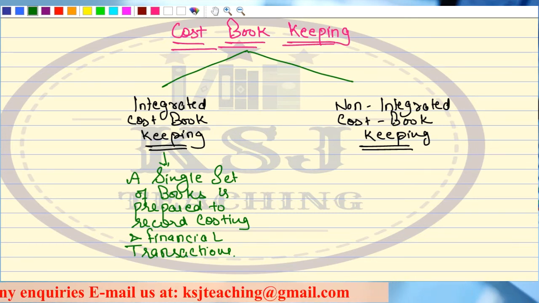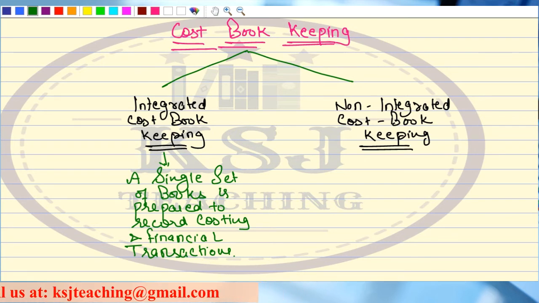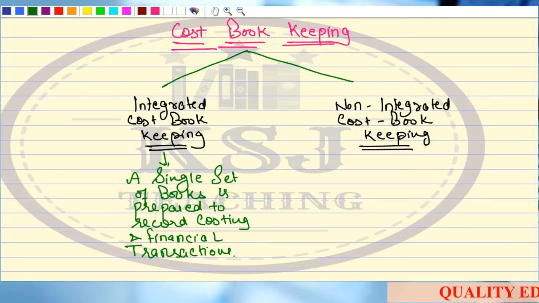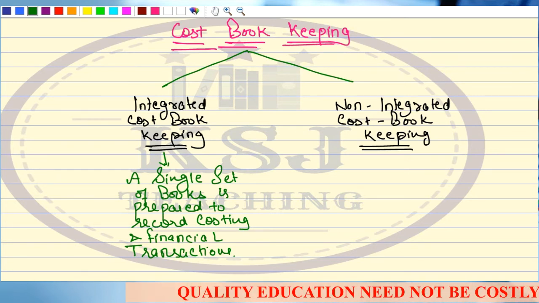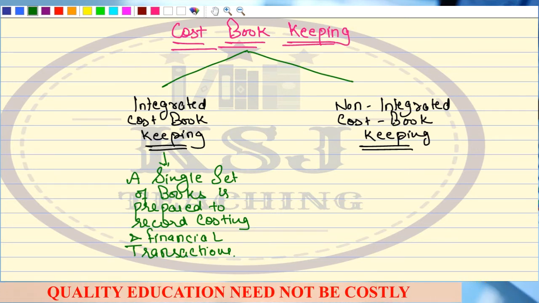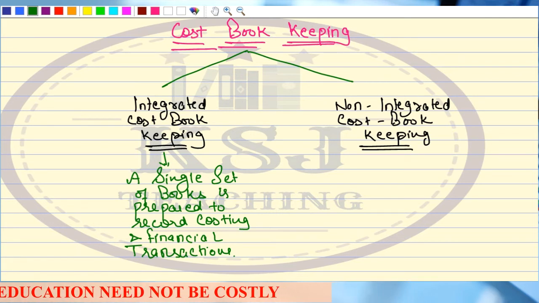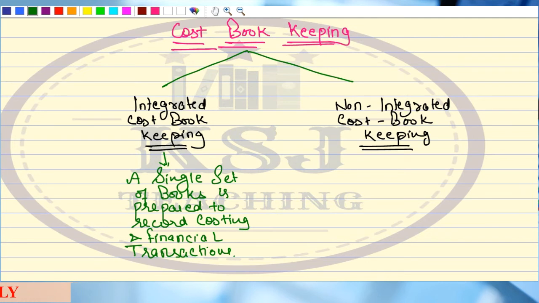You don't have to manage two different departments or hire people for two different departments. A single department is doing all the work. The cost of maintaining separate books is less. Then the cost of reconciliation will not be there because only a single set is being prepared. Otherwise, you would hire a specialized person who will be doing this reconciliation only, right? So these are a few benefits of integrated cost bookkeeping.